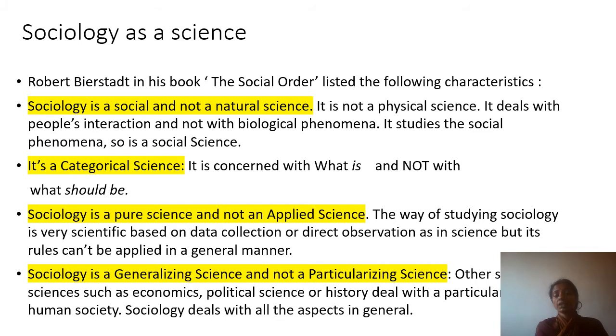Sociology is a generalizing science and not a particularizing science. Other social sciences such as economics, political science or history deal with a particular aspect of human society. But sociology deals with all the aspects in general. So economists will be studying the economic aspect of a society.